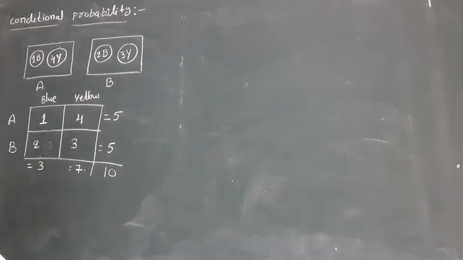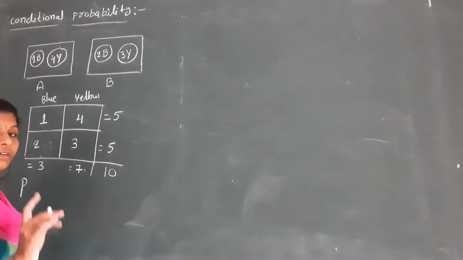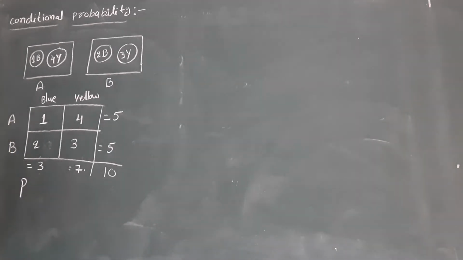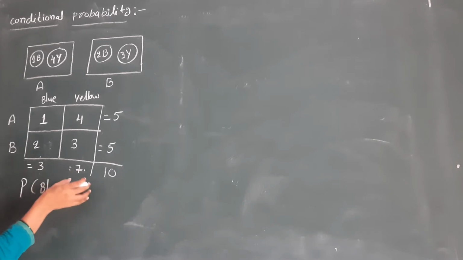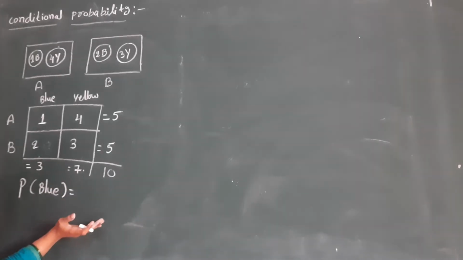Now simple probability. For example, my event is getting one blue ball from anywhere, getting a blue ball out of all the balls. So I am writing probability of blue. Probability is nothing but total favorable cases by total possible outcomes.